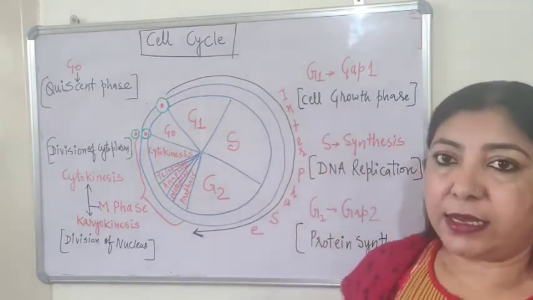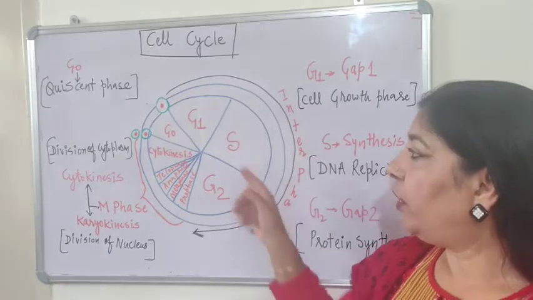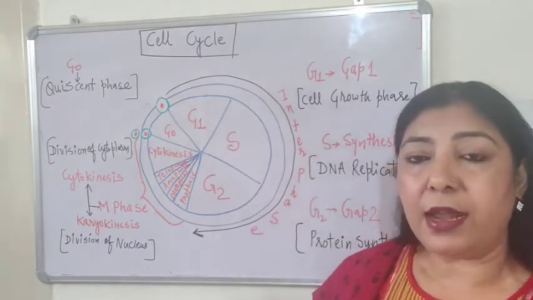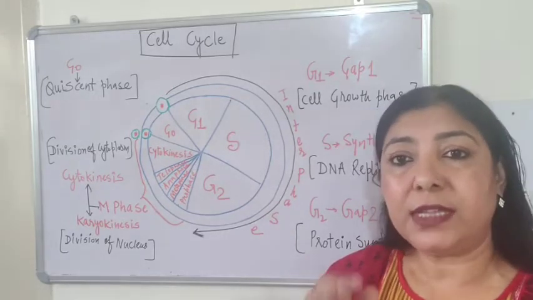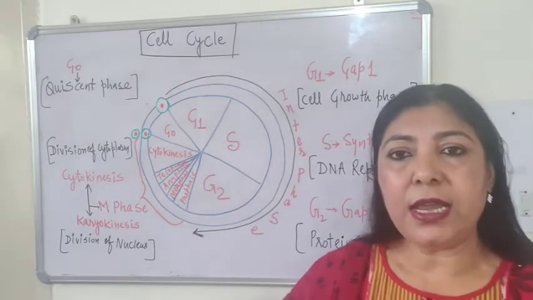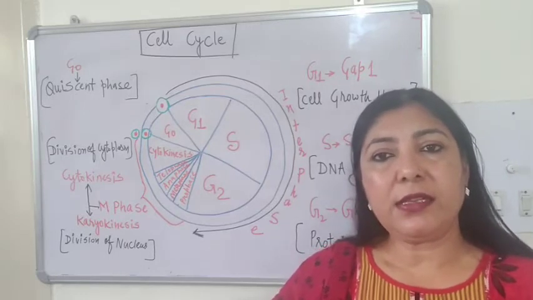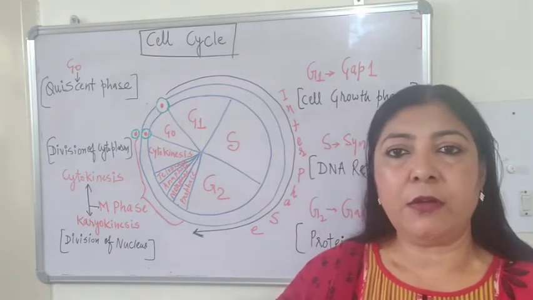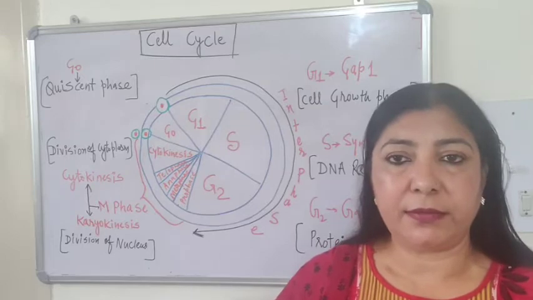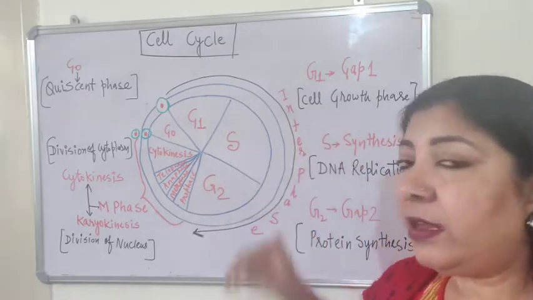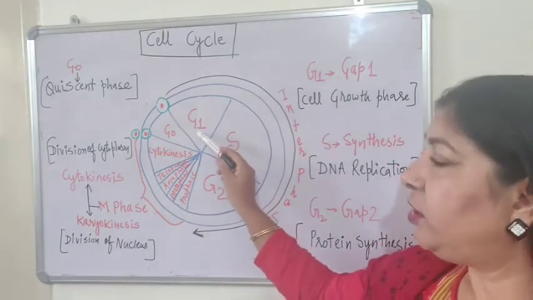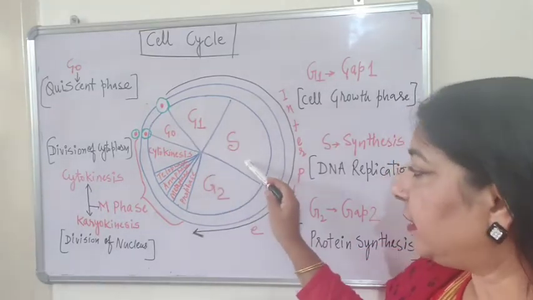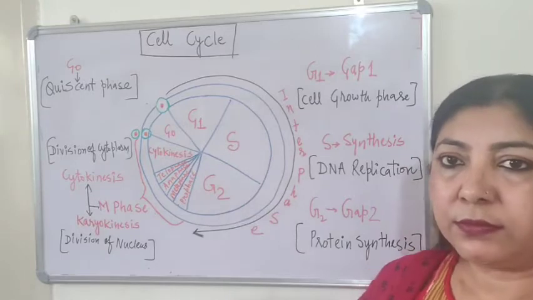This cell cycle, as I told you, interphase, which is called the resting phase from the point of view of cell division, is actually the time period when the cell is preparing itself for the next cell division. So we further divide it into three parts, that is G1, S and G2.